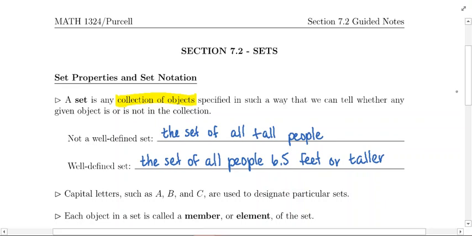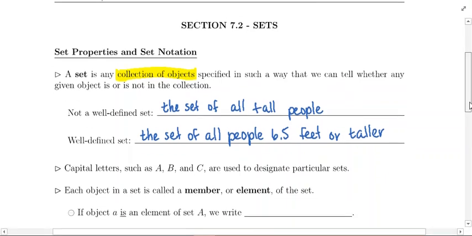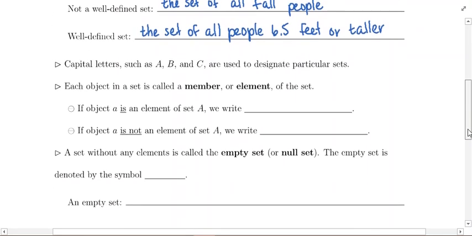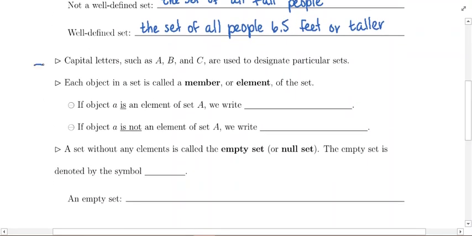All right, so as far as discussing sets and notating them, if we go down to the next bullet point, we use capital letters such as capital A, capital B, and capital C to designate particular sets. So sets will be named with capital letters.